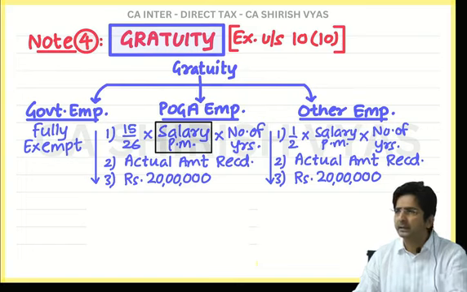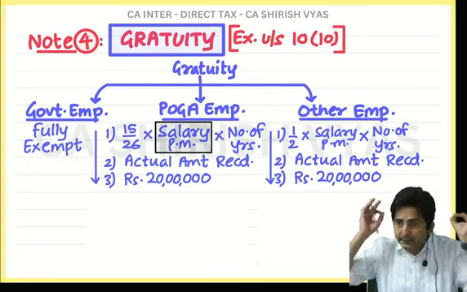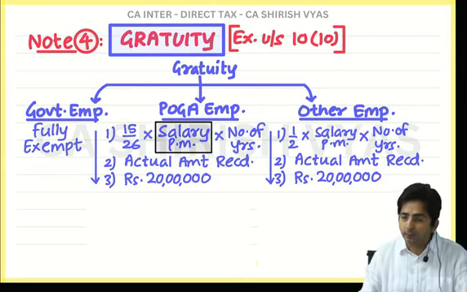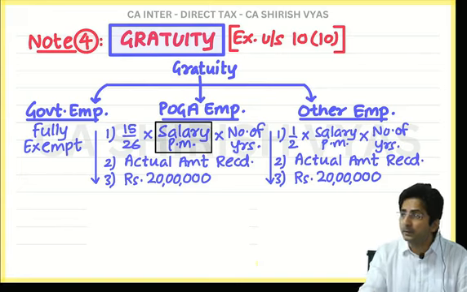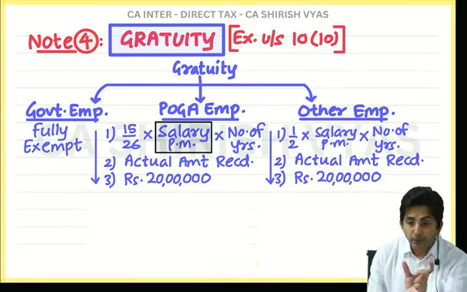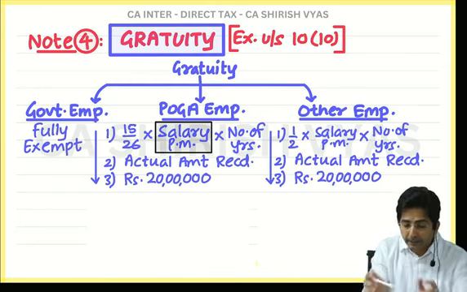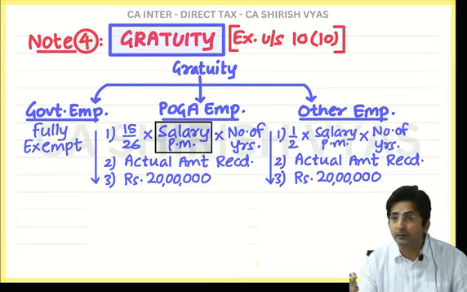That's why what they are saying: to hell with in terms, not in terms. Whether DA is in terms, not in terms, we will consider it in salary. And if it is always considered, your salary figure will be little big. Big because basic plus DA. And if this amount becomes big, employee's right will be more. He will be able to receive more amount.